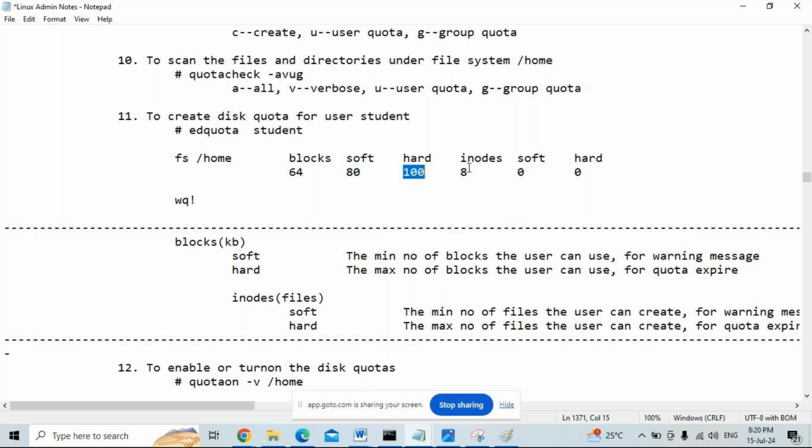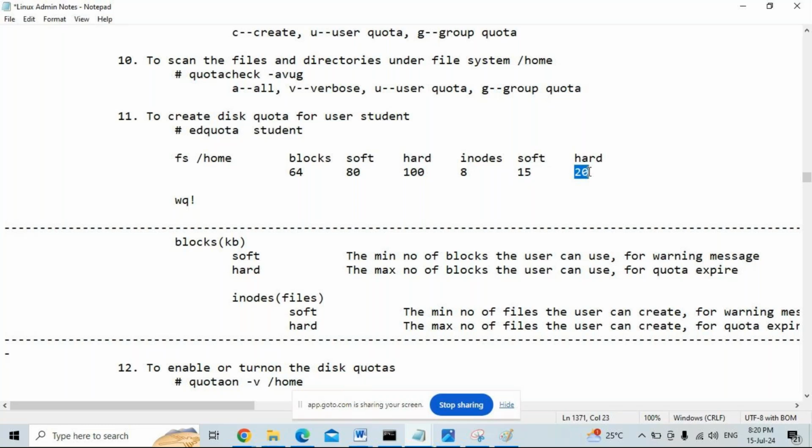Like here, also the number of inodes has a soft limit and a hard limit. For example, 15 files is the soft limit for the warning message, hard limit 20 files. Once the user reaches 15 files, that gives a warning message. Ignoring warning messages, he can get up to 20 files.